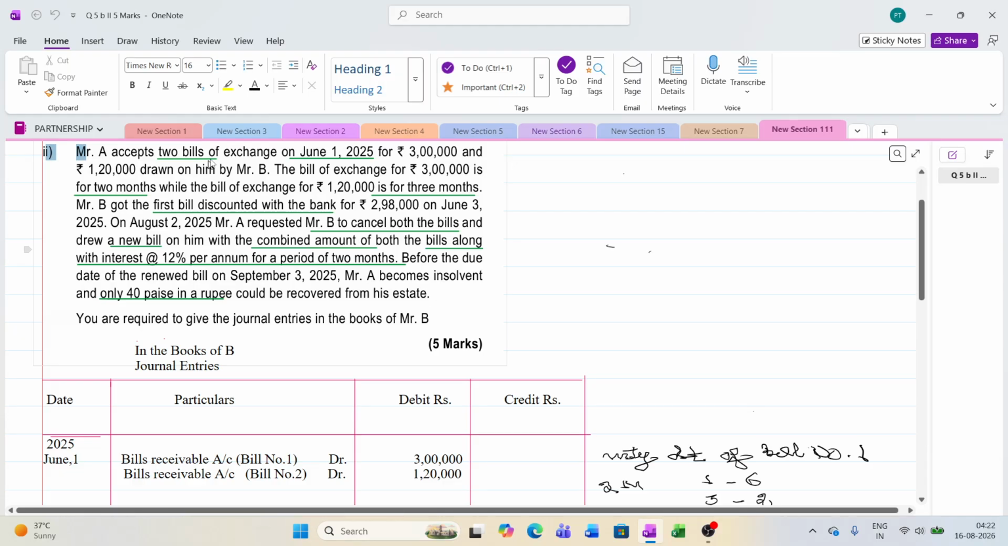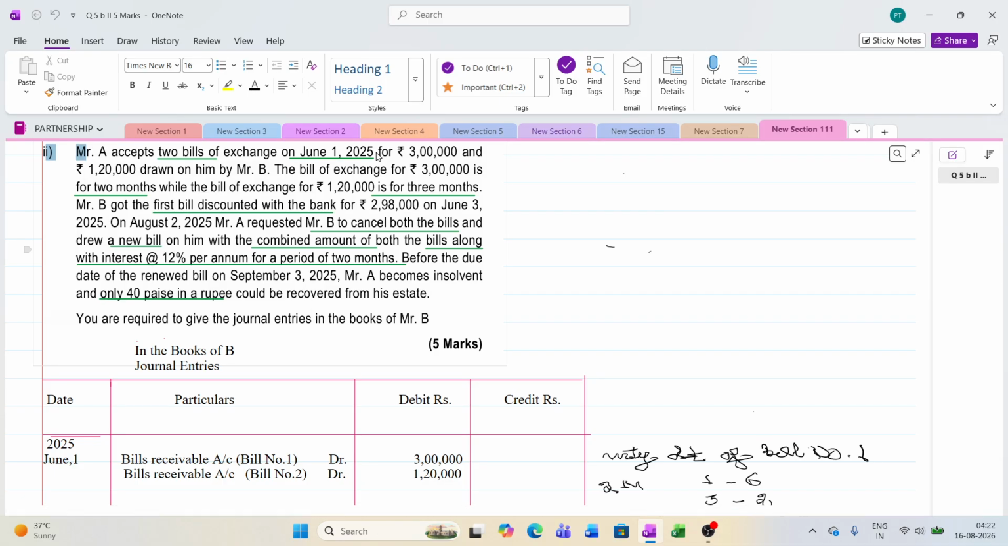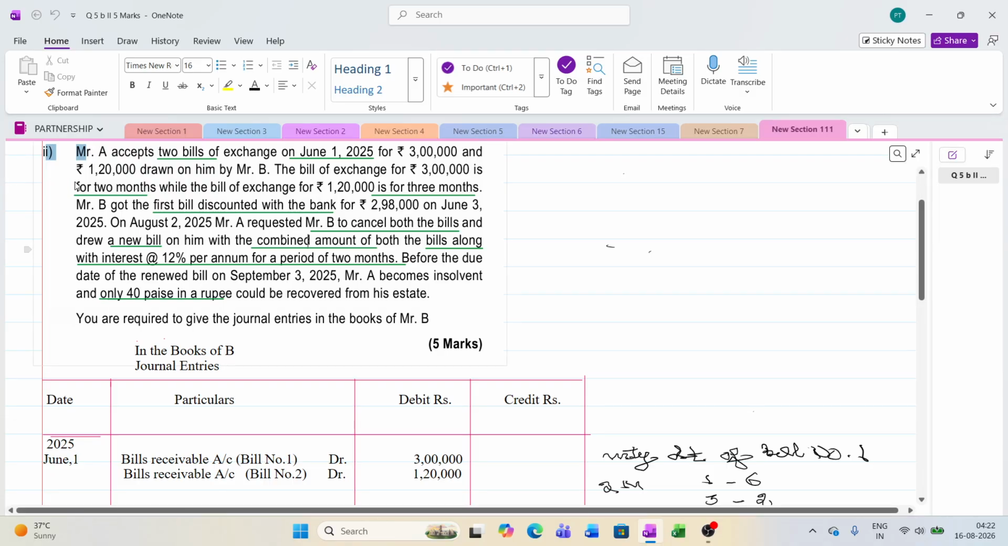A accepts two bills of exchange. He is accepting two bills. One is for 3 lakh on June 1, 25. Here the date is also very important. Whenever the date is given in a journal entry, don't forget to write the date. And 1,20,000 for another bill, and these were received by Mr. B, accepted by A. So the bill of exchange of 3 lakh is for 2 months and the bill of exchange of 1,20,000 is for 3 months. Okay.